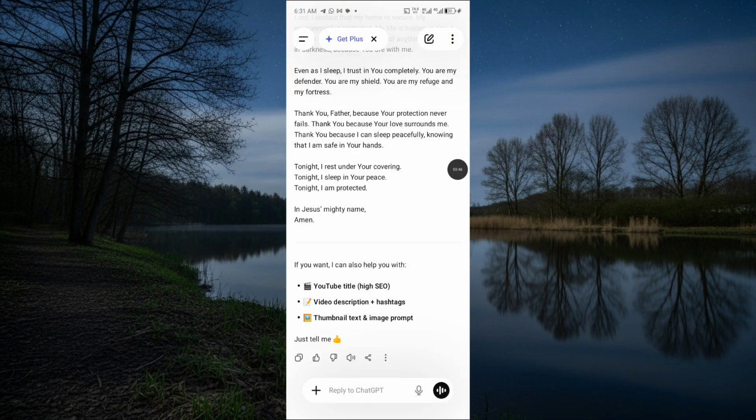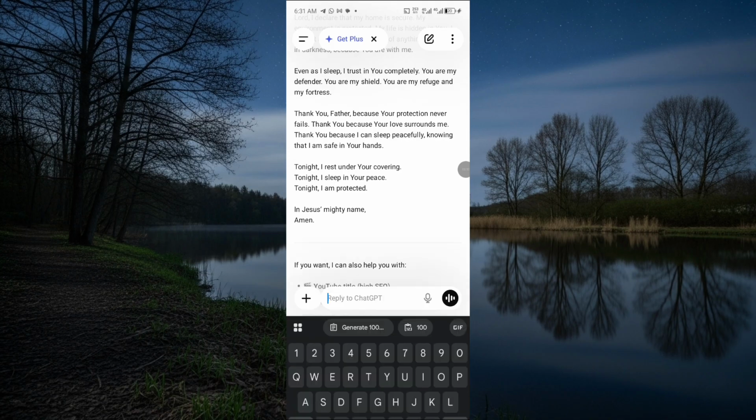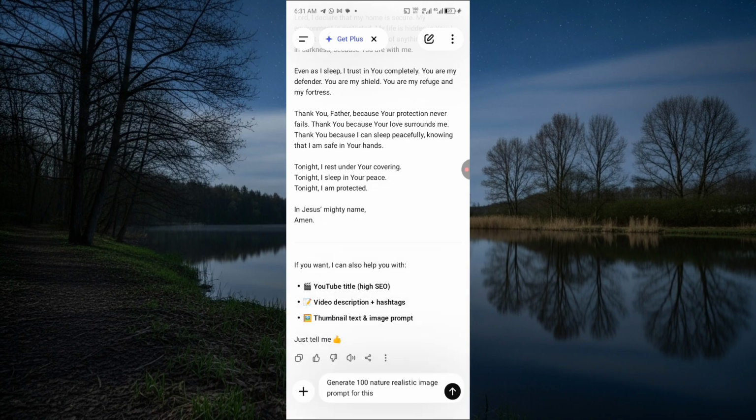Now once we get to ChatGPT, we're just going to drop our prompt. So we're going to drop this particular prompt. I'm going to tell ChatGPT to generate about 100. So this method we are going to be using, we can generate up to 200, up to 300. In fact, it's unlimited, but for this video, I'm going to be using just about 100 images. So I'm going to say generate 100 nature realistic image prompts for this.